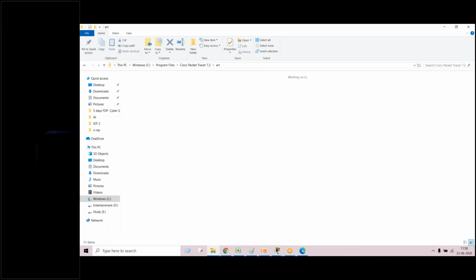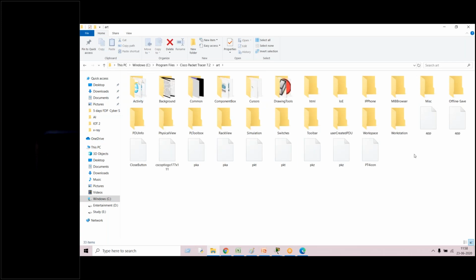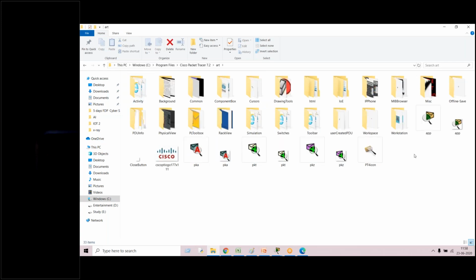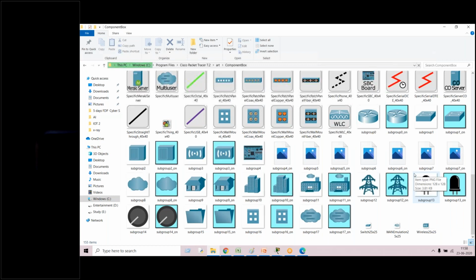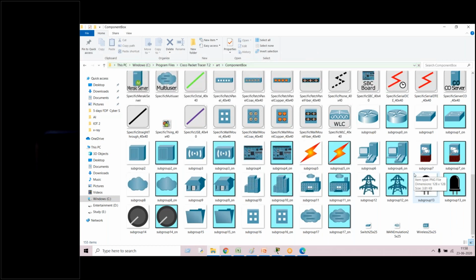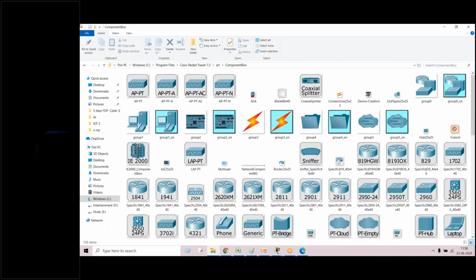In the Cisco Packet Tracer, in the art, I don't remember exactly in which component box, I think. Here those images should be available. You just check whether that particular image is available or not. If the image is available, it will try to extract the image from here.